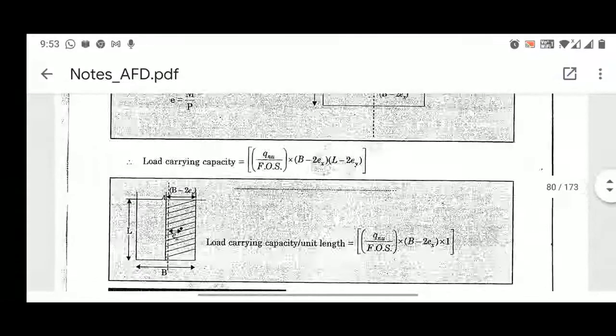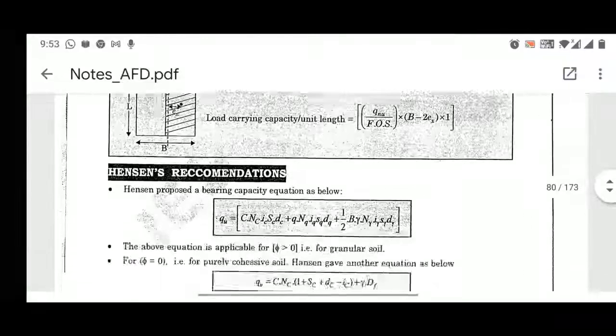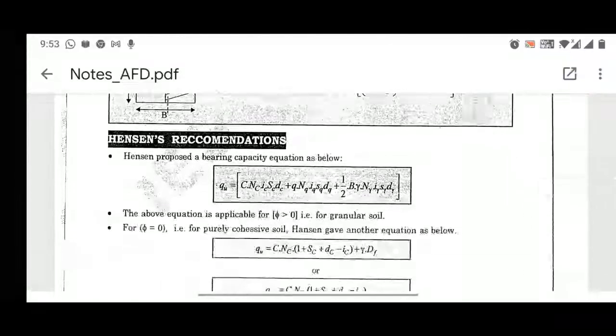Now if somebody asks you what will be the load carrying capacity per unit length, then in that case you have to remove this L minus 2EY. If somebody asks you load carrying capacity per unit width, then in that case you have to remove B minus 2EX. Now Hansen's recommendations. These are basically the recommendations given by Hansen.